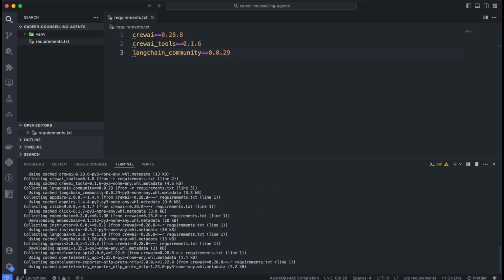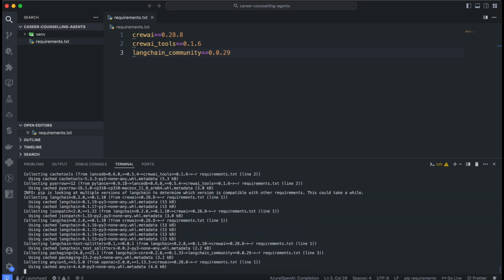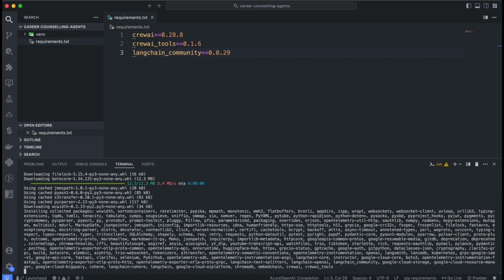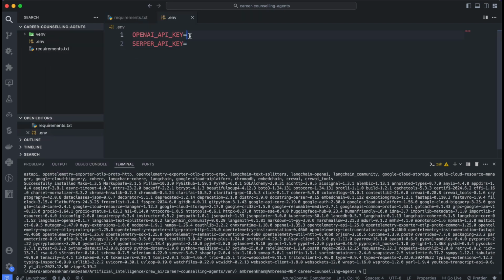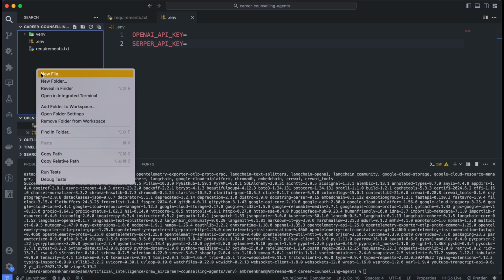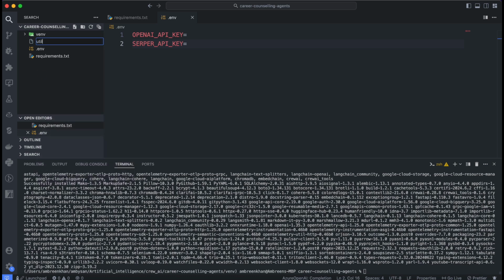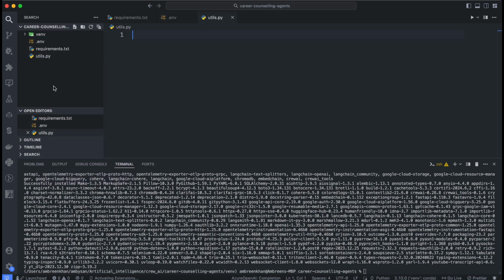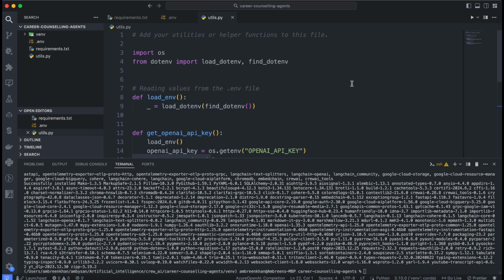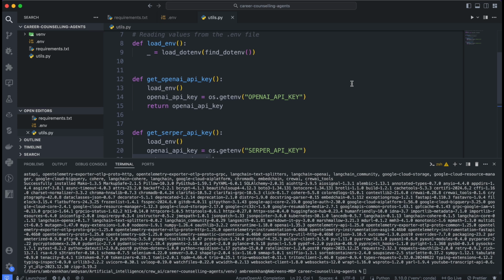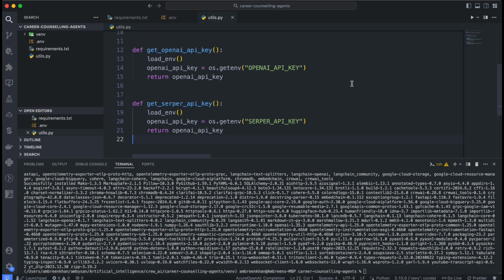This command will install the dependencies listed in the requirements.txt file using pip. Next, create a .env file to hold the API key. Now, create a utils file that will contain the methods to read the environment variables from the .env file. Here, we have defined the methods to get the OpenAI and SERPR API keys from the .env file.